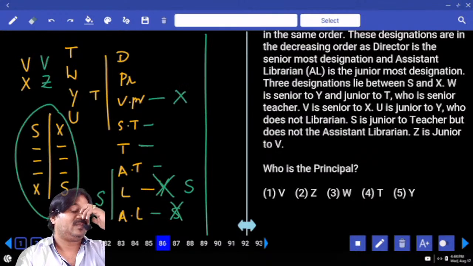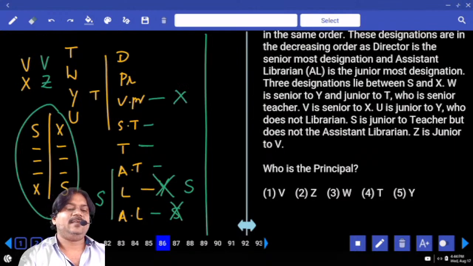Yes or no? Right. So what about the next information? Can we have a chance to write S here? One of the possibilities. Yes or no? 1, 2, 3, and is it the place of X?